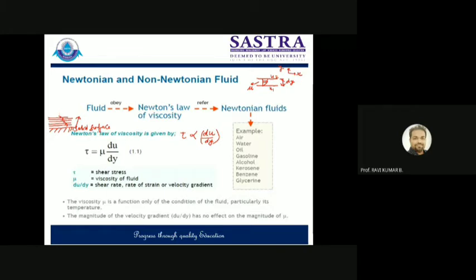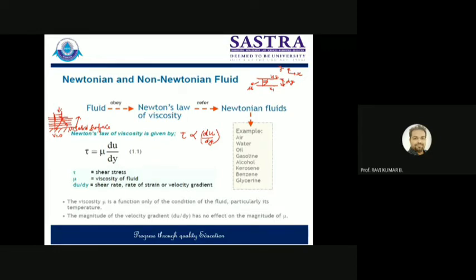So the velocity gradient is basically forming from the solid surface. If I want to draw the velocity gradient for this case, it starts from the solid surface, where at a solid boundary your velocity is zero. If you move away from it, its velocity keeps on increasing. So the velocity gradient will be forming like this.